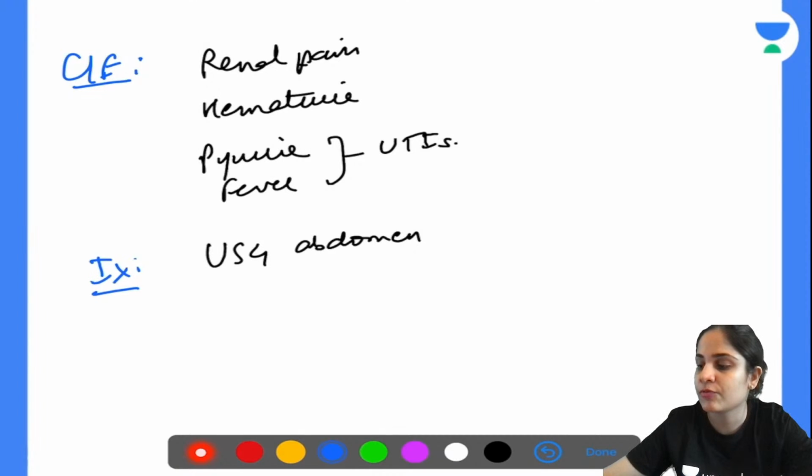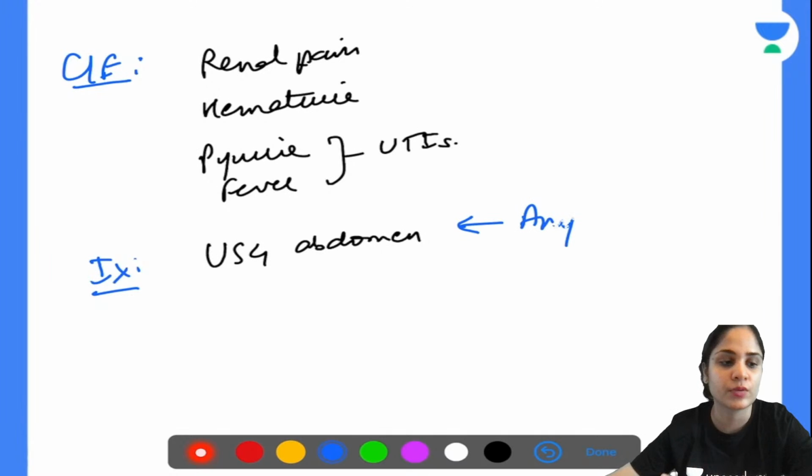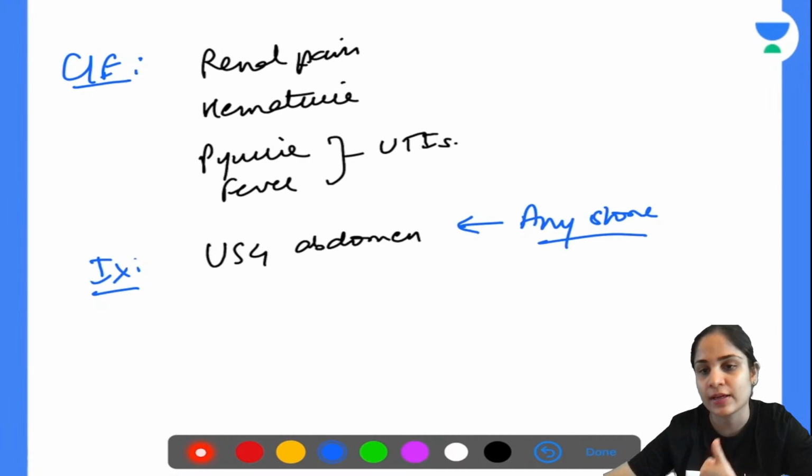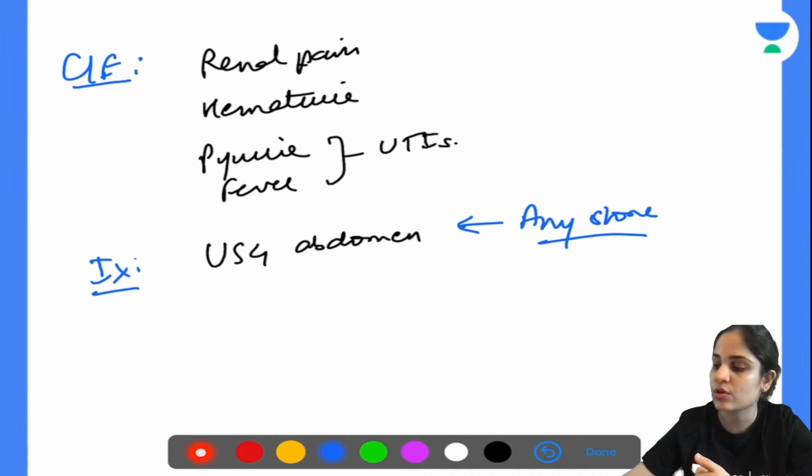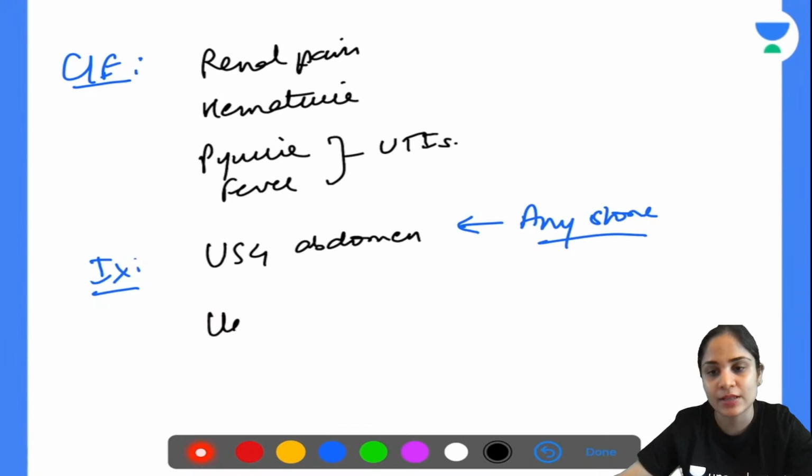That is why we prefer ultrasound, because it will be able to identify any stone, radiolucent or radio opaque. You will be able to diagnose all the stones. All right. So ultrasound abdomen is the investigation of choice to identify the stone. Now suppose the patient also has a secondary UTI along with it, then you can do a urine analysis or you can do a culture of the organism and start treating him with antibiotics.